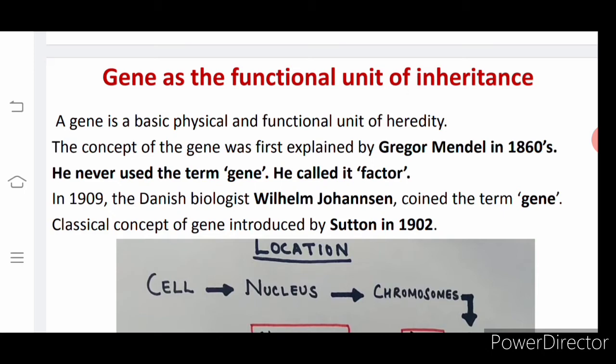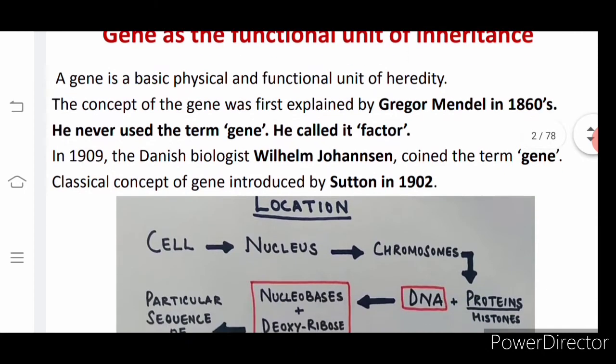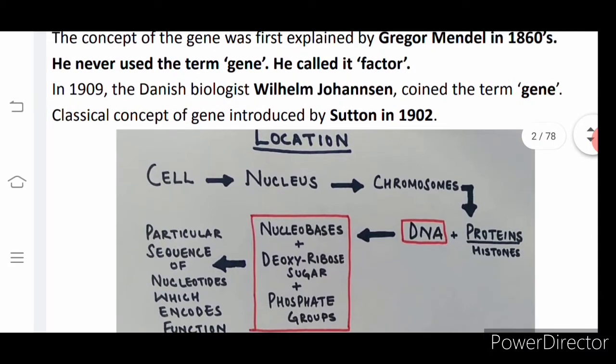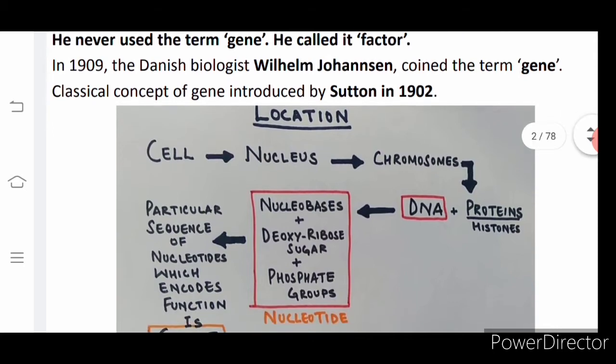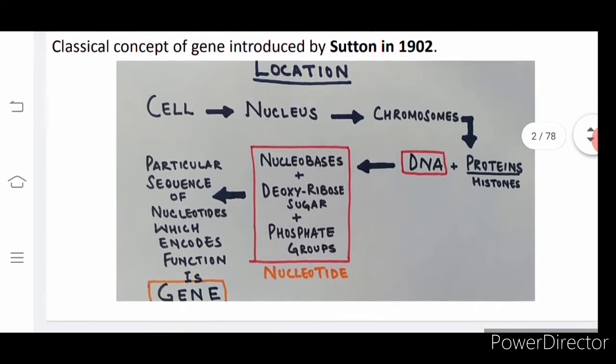Gene is a basic physical and functional unit of heredity. The concept of gene was explained by Gregor Mendel in 1860s. He never used the term gene, he called them as the factor that we have learnt already. In 1909, Danish botanist Wilhelm Johannsen coined the term gene. Okay, so the classical concept of gene was introduced by Sutton in 1902. All these terms and names are important for 1 mark question.